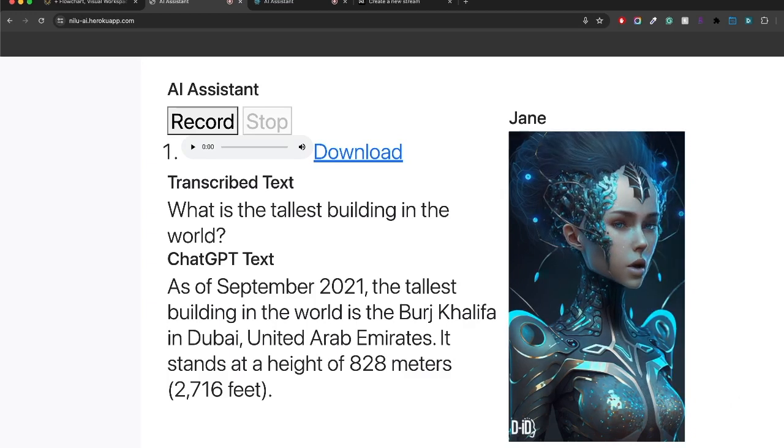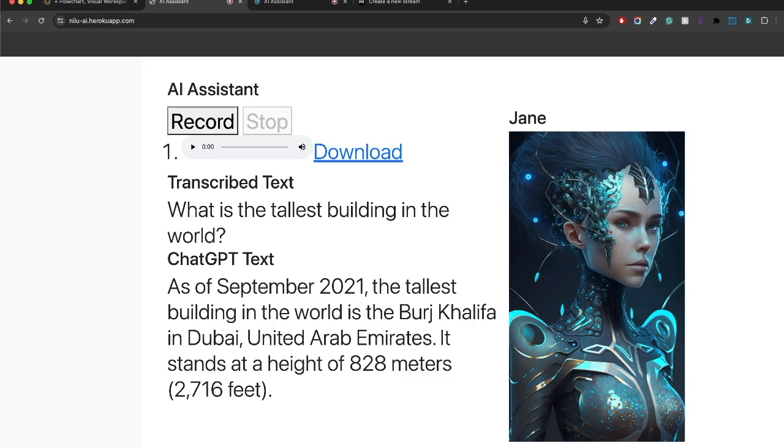As of September 2021, the tallest building in the world is the Burj Khalifa in Dubai, United Arab Emirates. It stands at a height of 828 meters, 2,716 feet.